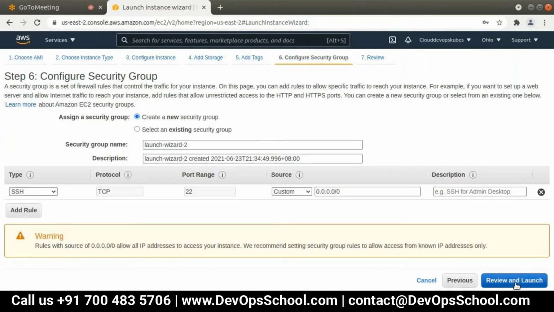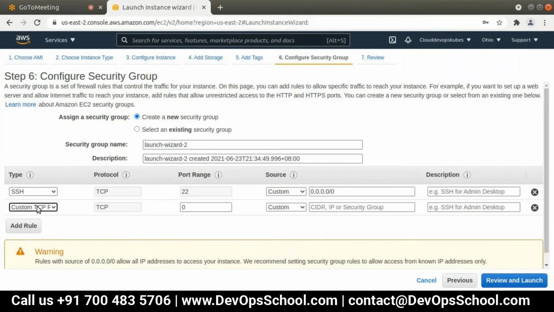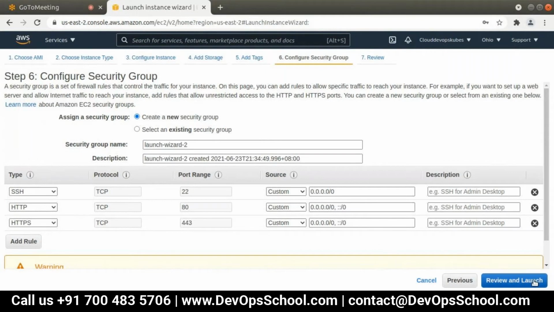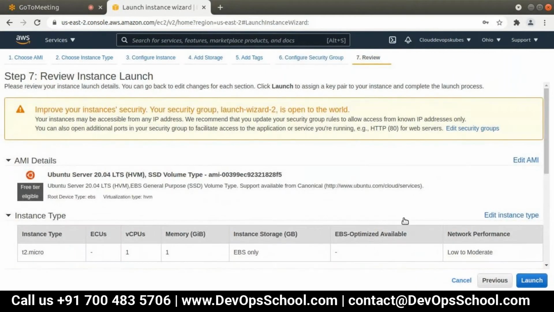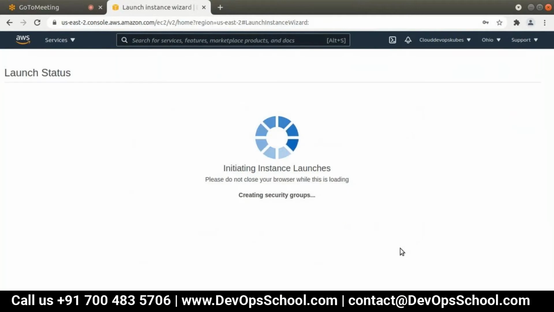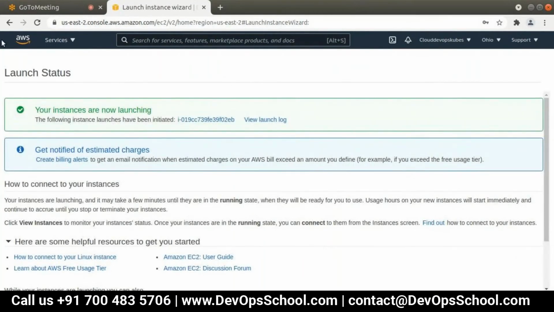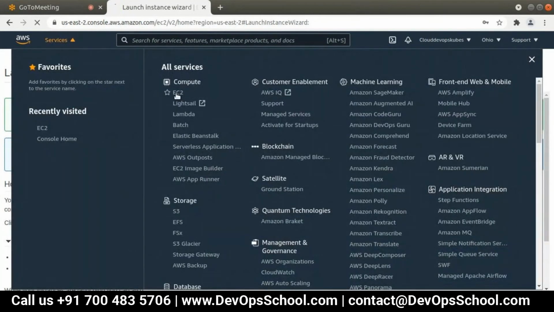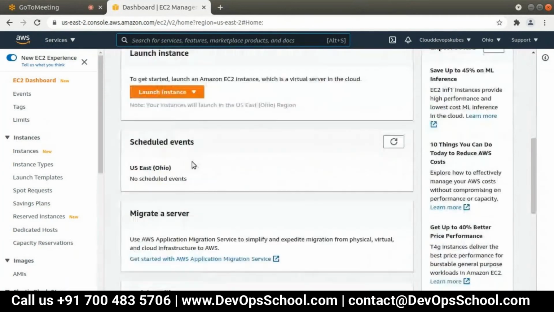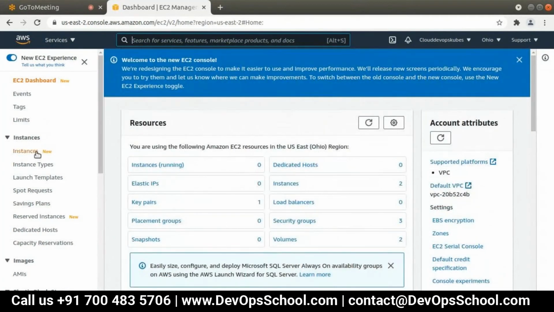So I just give next, and then here you have to write HTTP and HTTPS. I wanted to just launch the system. Okay, 20 LTS, launch. I have an existing key pair. Acknowledge. Launch the instance.